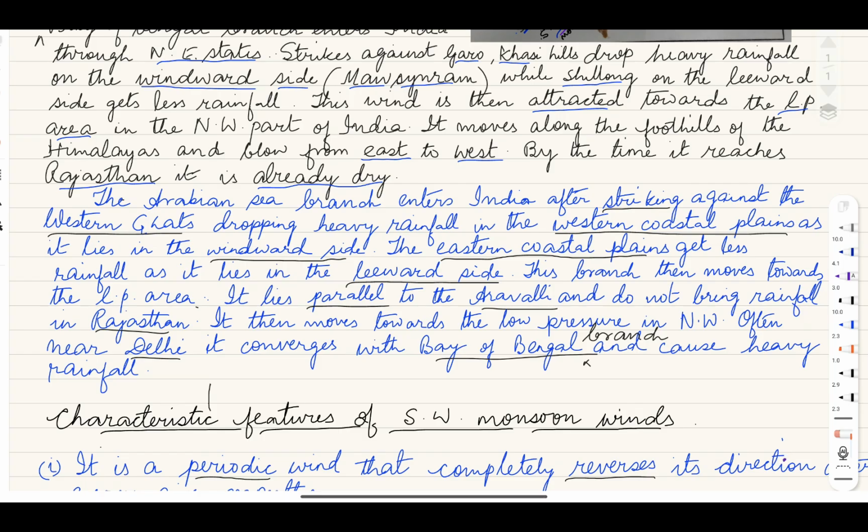Now then this branch again moves towards that low pressure area. While it is moving towards that low pressure area, Aravalli comes on its way, but this Aravalli lies parallel to this branch. Therefore, this branch does not bring any rainfall in Rajasthan. And then it moves towards low pressure area in northwest. Often near Delhi, it converges with the Bay of Bengal branch and causes heavy rainfall.